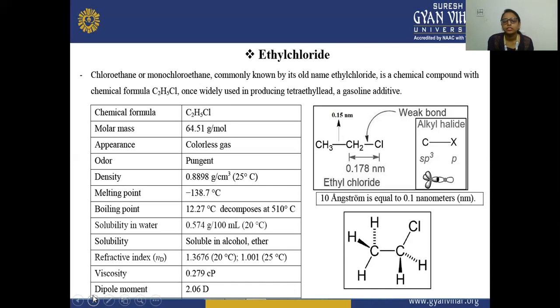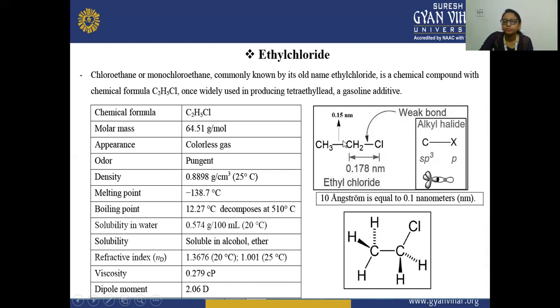So here you will see the structure of ethyl chloride. Ethyl means two carbon atoms should be here, and chlorine should be here. On one carbon atom a chlorine is attached, and the carbon atoms are bonded to hydrogen atoms. So this is the structure of ethyl chloride.